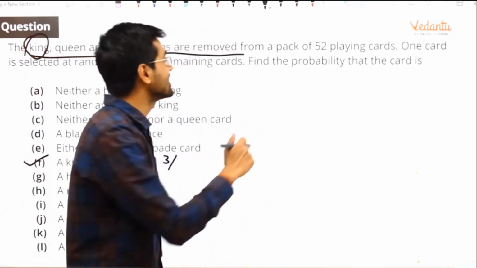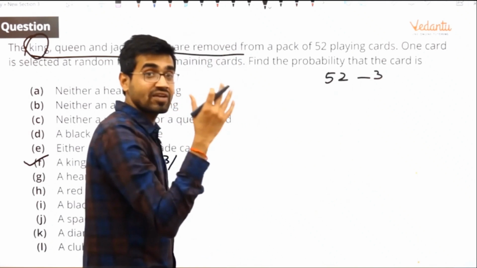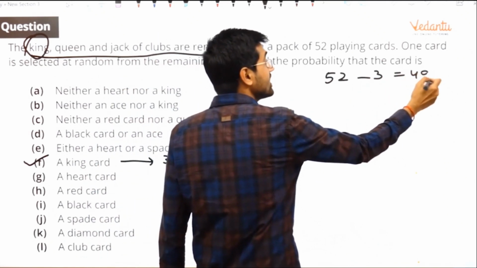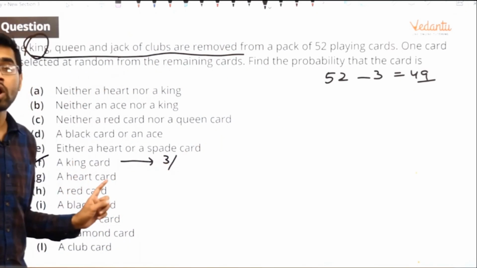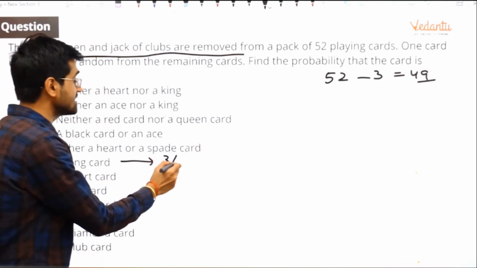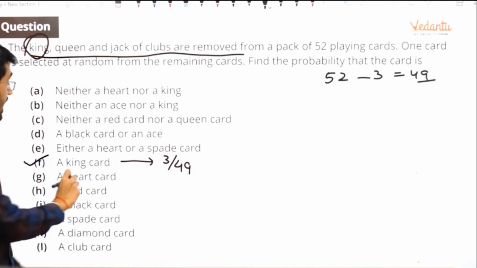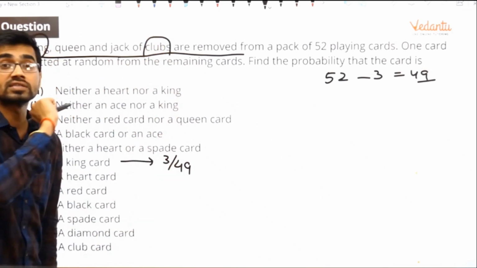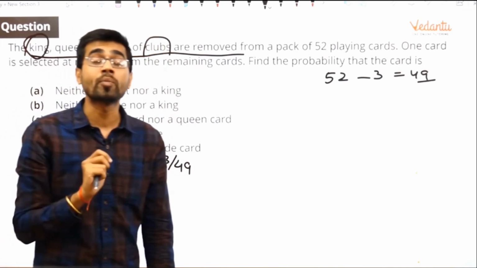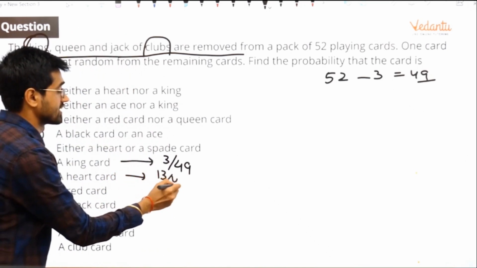And what are the total number of cards? No, it's not 52, because 3 cards are gone. So your total cards have reduced by 3. It has become only 49 cards. So 3 king cards out of total 49 cards. Let us do the next one. A heart card. Have they touched the heart card? No, they have only touched the clubs. So still there are how many hearts? 13 hearts. So you have 13 by 49.